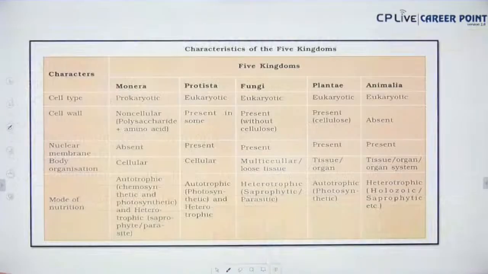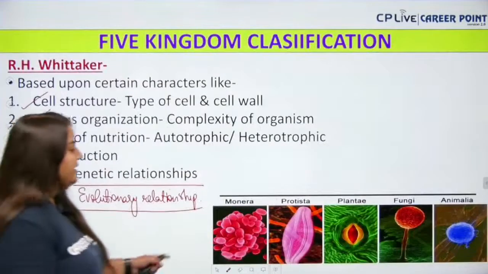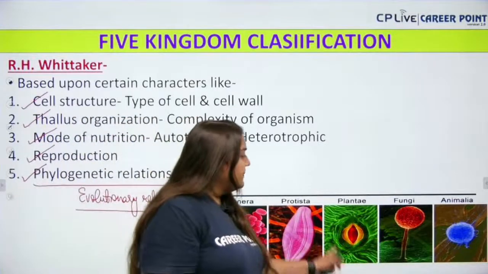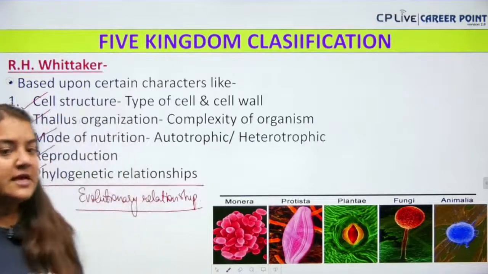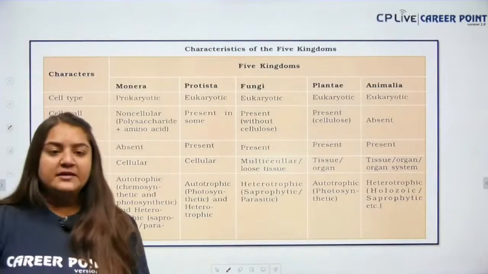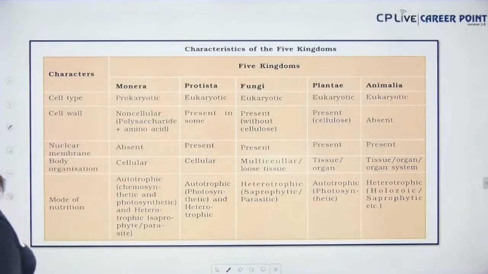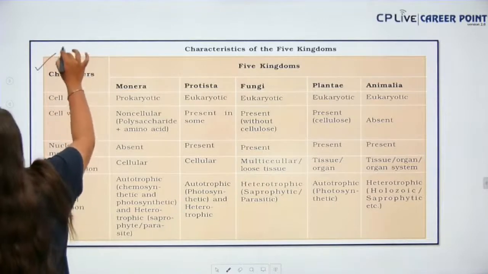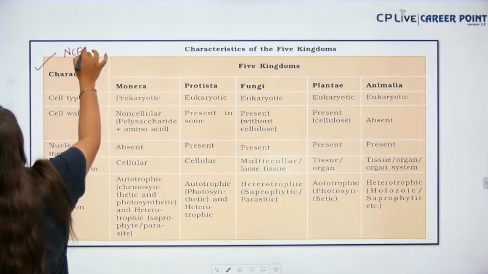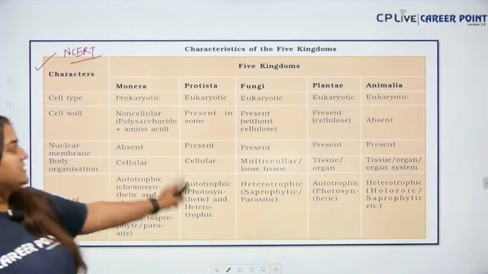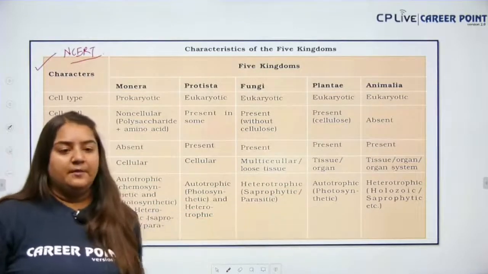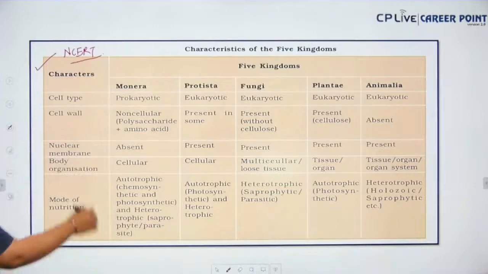Next up we have a beautiful picture over here, that is Monera, Protista, Plantae, Fungi, Animalia. Clear, all of you? Next. Now this beautiful flow chart is given in your NCERT, and 100% the question comes from here. It is your NCERT flow chart. Very important. So here we have Monera, Protista, Fungi, Plantae, Animalia. First we are going to deal with the cell type.